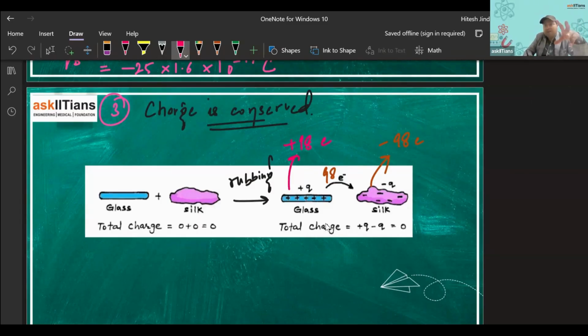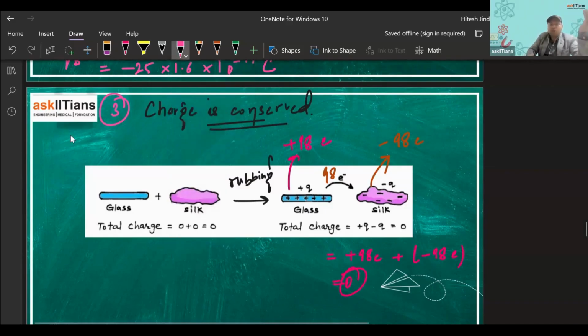Right. So now if I add the total charge of the system, that will be plus Q minus Q, or we can say plus 98e plus minus 98e. What would it be? It would be zero. Right. So charge remains conserved.